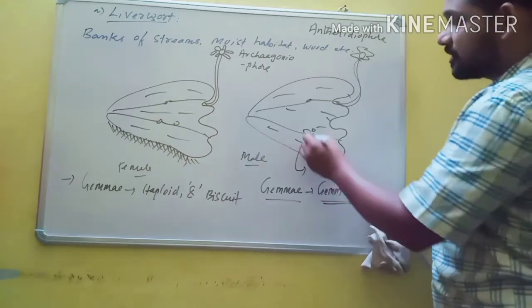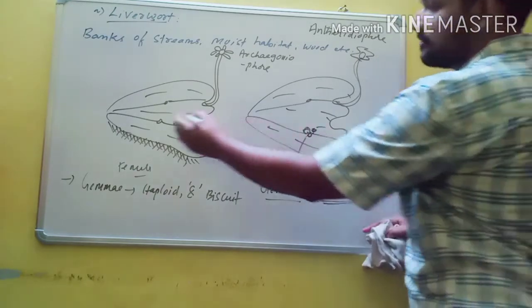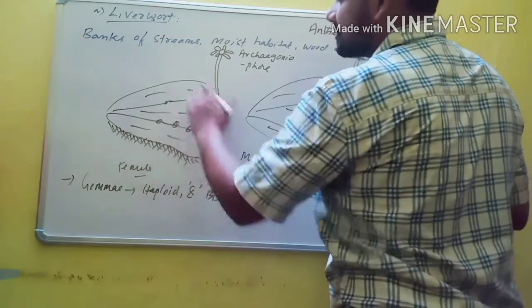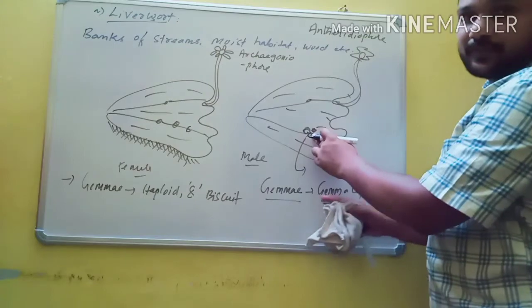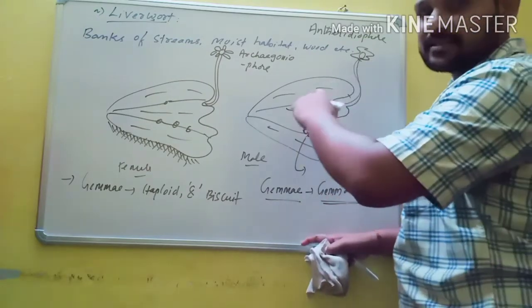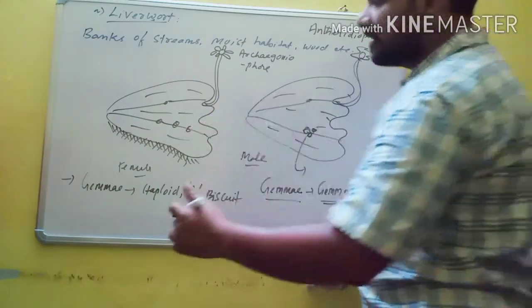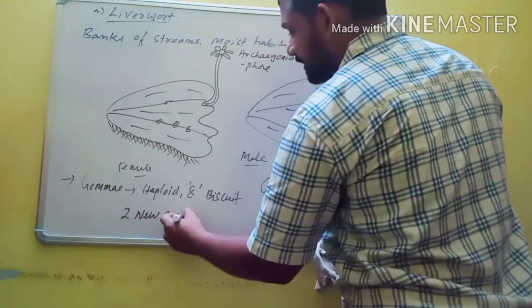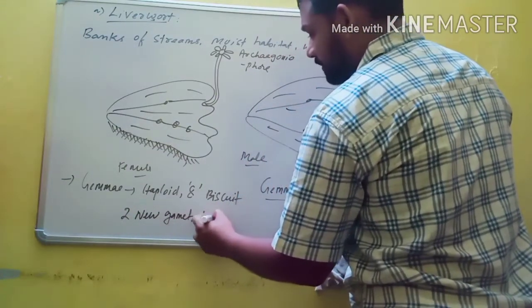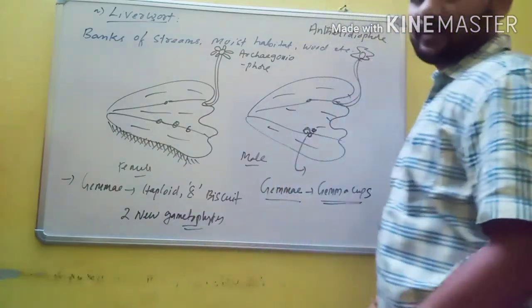And gemma cups are usually present on the thallus of Marchantia or the thallus of liverworts. And the matured gemmae detach from the parent body and germinate to produce two new gametophytic plant bodies, or two new thalloid plant bodies of liverworts.